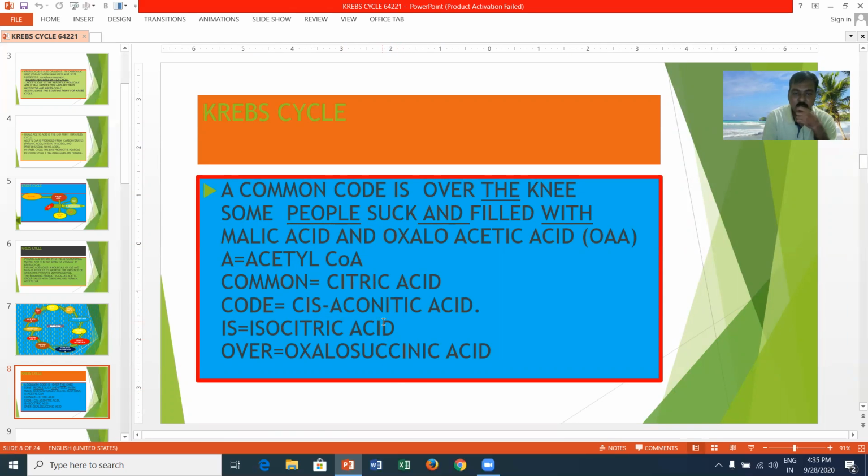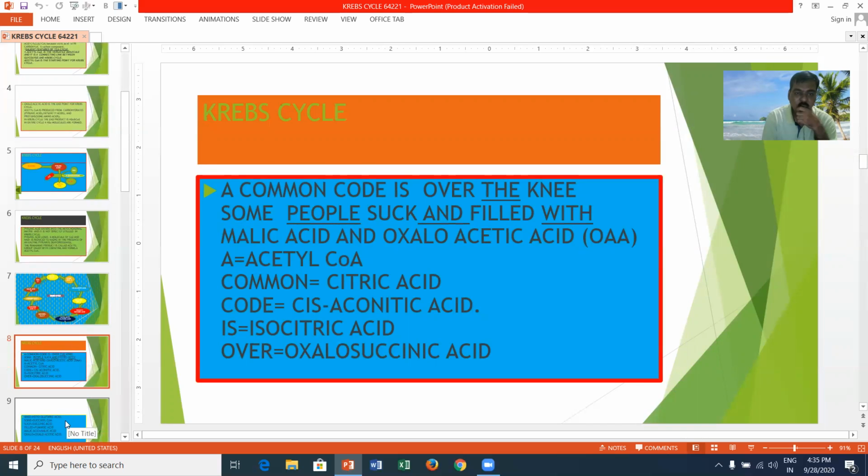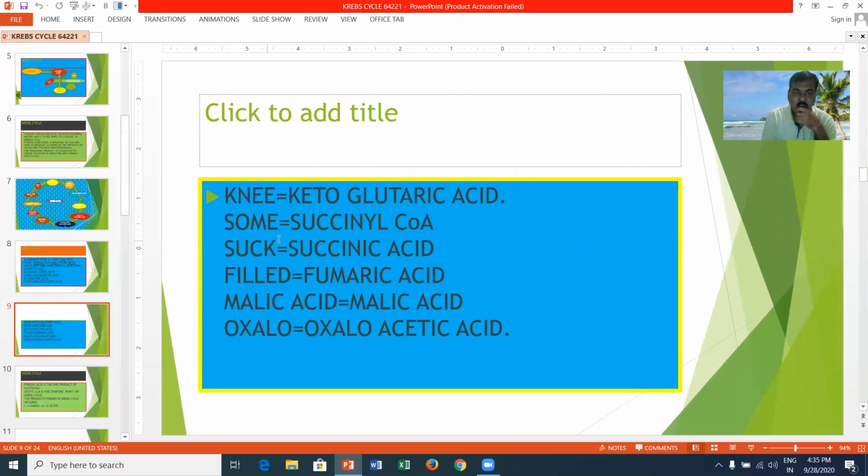And cis-aconitic acid: here the citric acid goes for isomerization and converts into cis-aconitic acid. Then isocitric acid. IS means isocitric acid. Over means oxalosuccinic acid. Knee means alpha-ketoglutaric acid. Some means succinyl-CoA.